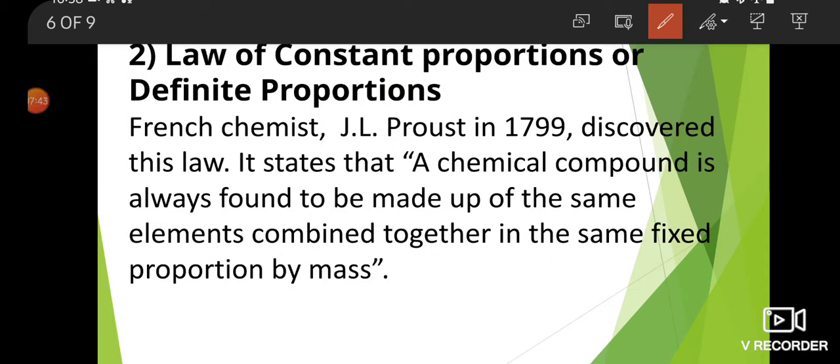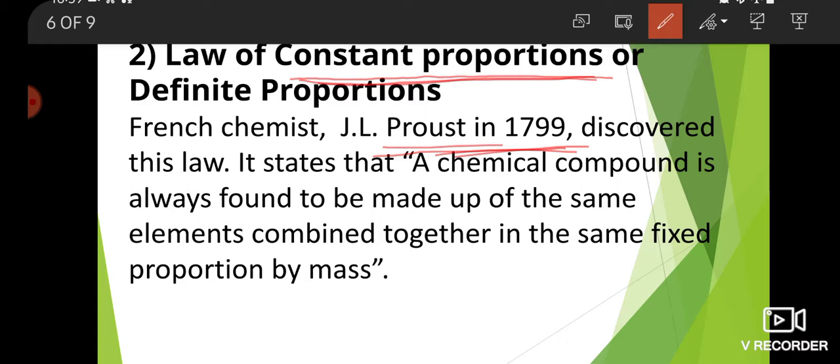Now the second law, law of constant proportions or definite proportions. French chemist J. L. Proust discovered this law in 1799.